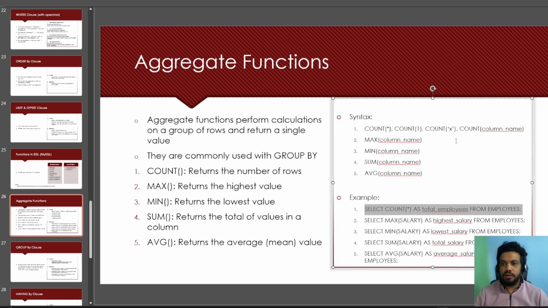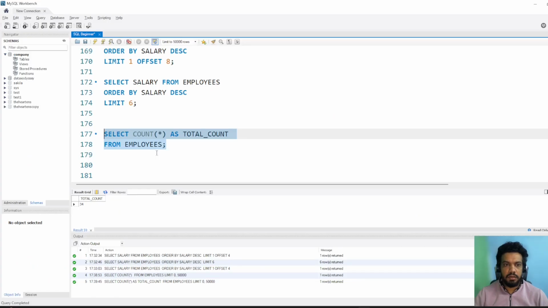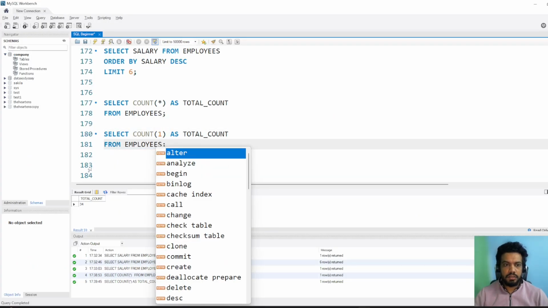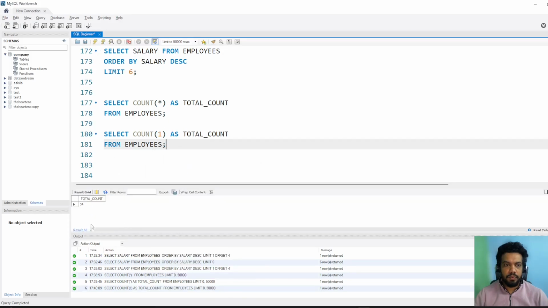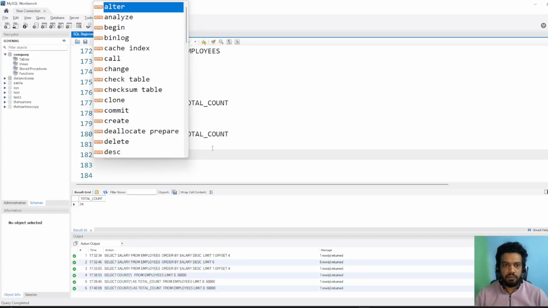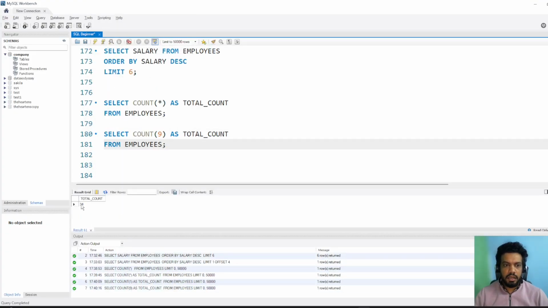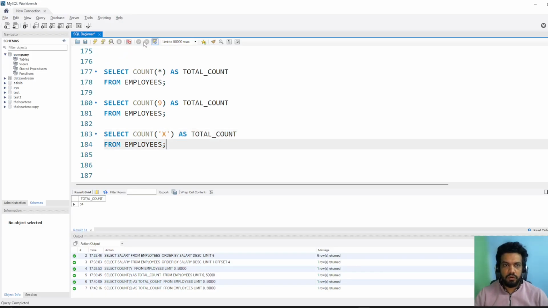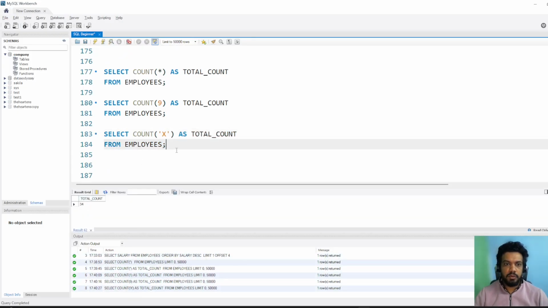Then we looked at the syntax: count star, then 1, x. Let's look at all the examples. If I provide 1, what would happen? Let's see. Again, it gave 34. Let's say if I provide 9, what would happen? Again, it gave 34. So you can provide any number, it would work in the same way. And if I use a text value, which was x, what would happen? Again, it gave me 34.